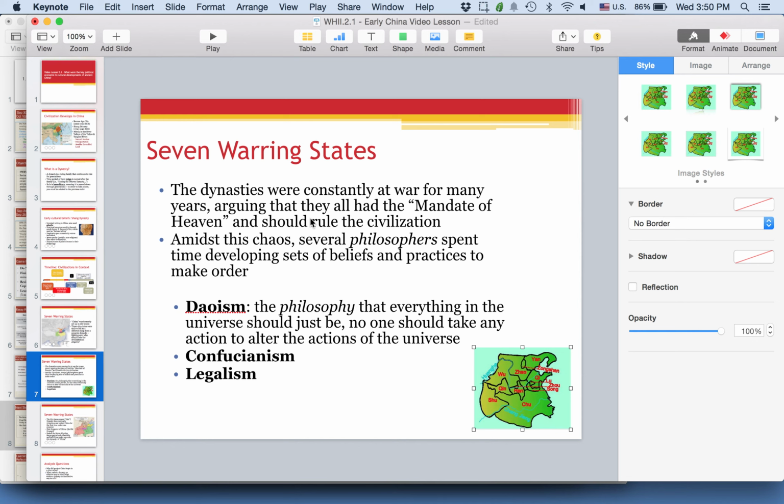called Taoism, which is the philosophy that everything in the universe should just be. No one should take any direct action to alter the actions of the universe, the natural way of the world, which is known as the Tao.